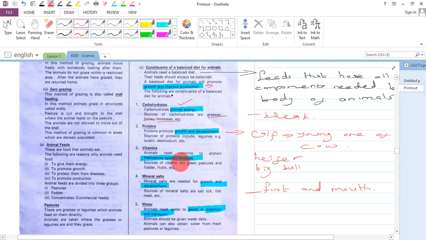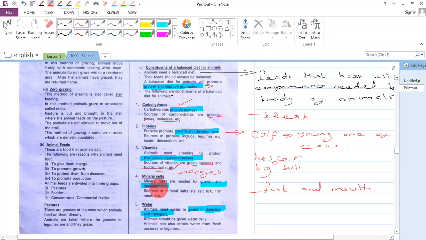Sources of vitamins for an animal include green pastures and fodder, like we have discussed in a lesson earlier. They also need fruits. If a cow is given fruits like oranges, they eat well like human beings. Maybe people cannot afford oranges for animals and for human beings. They prefer giving animals the fruit peels. They provide vitamins for animals to fight against diseases.